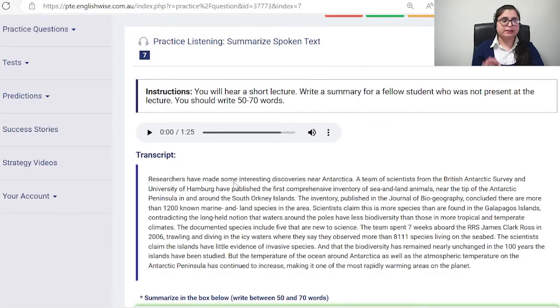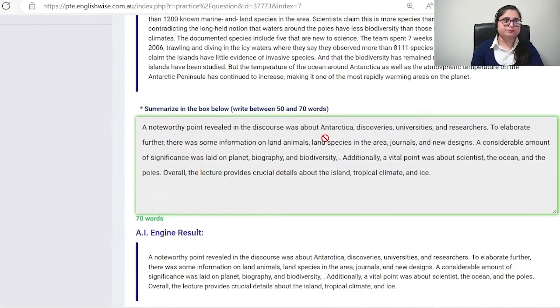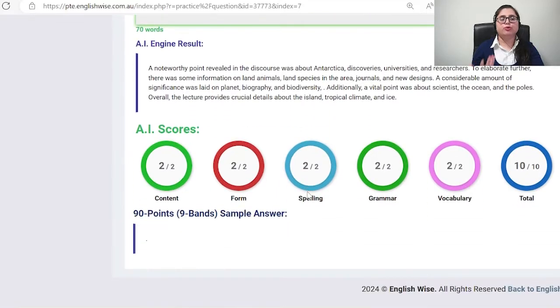You have to get the meaningful keywords as I got. You can see Antarctica and discoveries, universities, researchers, land animals, land species in the area, new designs, biography, biodiversity, the main keywords, the ocean and the poles, tropical climate. The more meaningful keywords you have, the more marks you are going to get. And you can see I have achieved 10 on 10, and I have just fit the keywords and phrases in the templates. This is known as a keyword, new design, and a phrase is like land species in the area. This is a phrase. The more keywords and phrases you have, the more marks in your spoken text you will be getting.